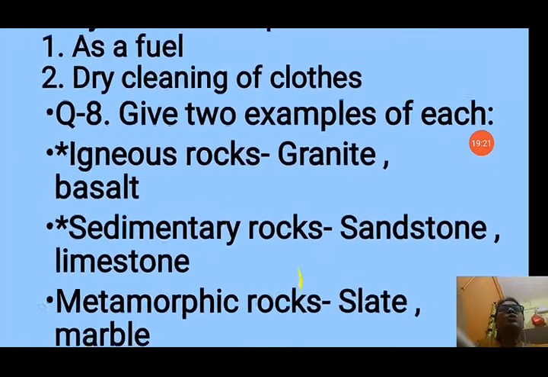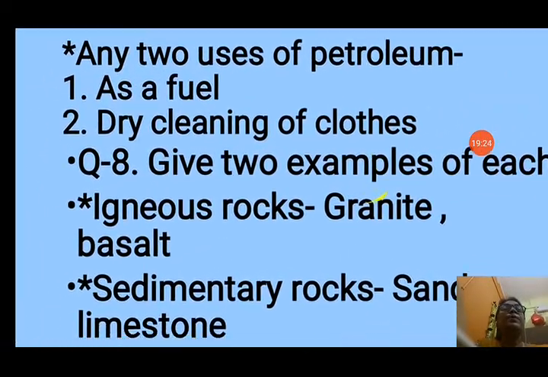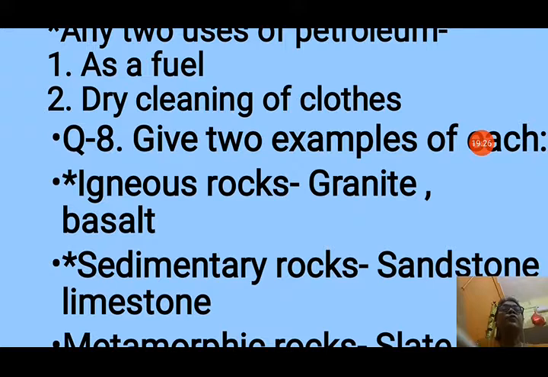Next is any two uses of petroleum. As a fuel, petroleum is used as a fuel for different vehicles like cars, scooters, buses, and it is also used for dry cleaning of clothes.